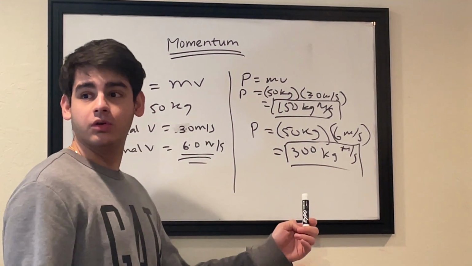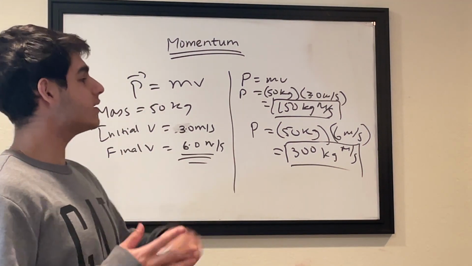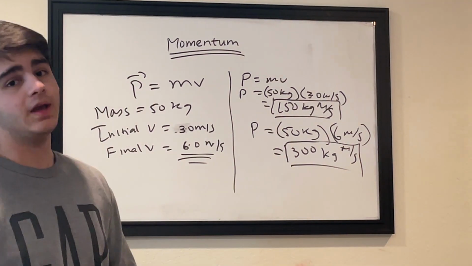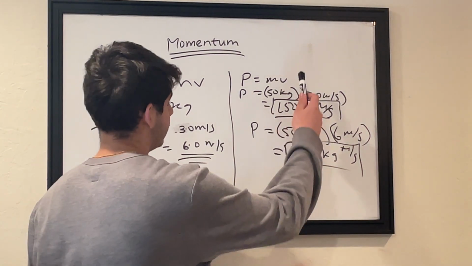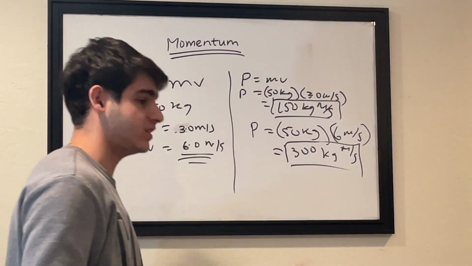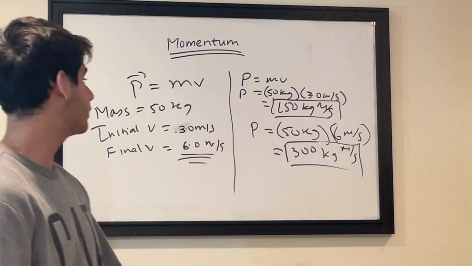Alright, so the thing is, 300 kg meters per second is more than 150, and thus that proves that if you have the same mass, then the higher velocity produces a higher momentum. Alright? That's the basic logic.